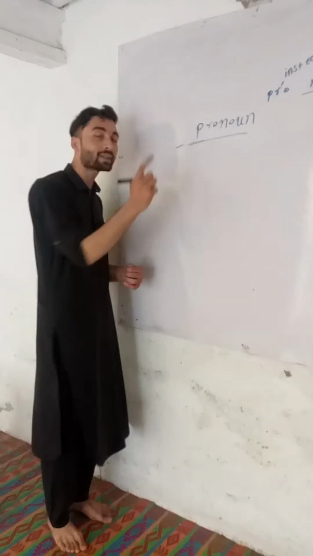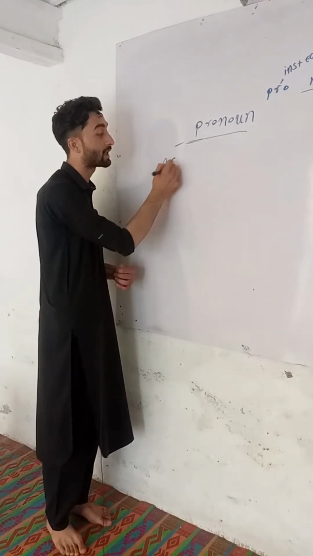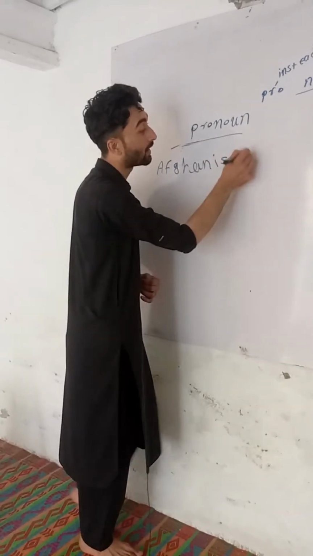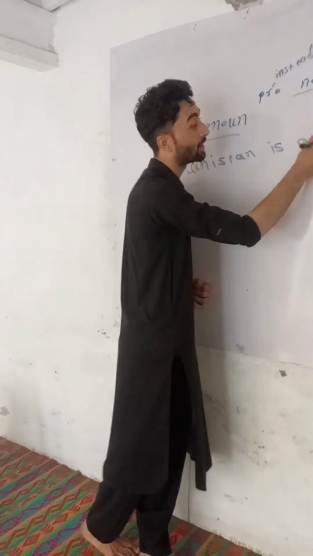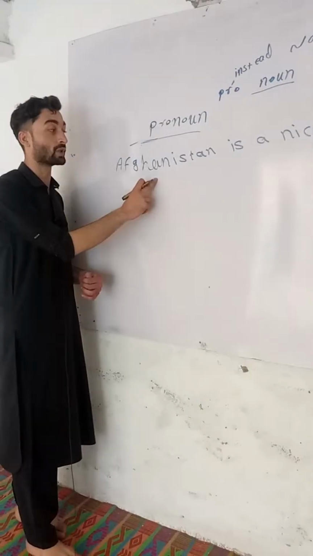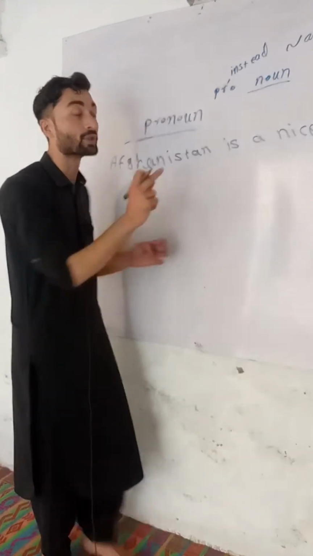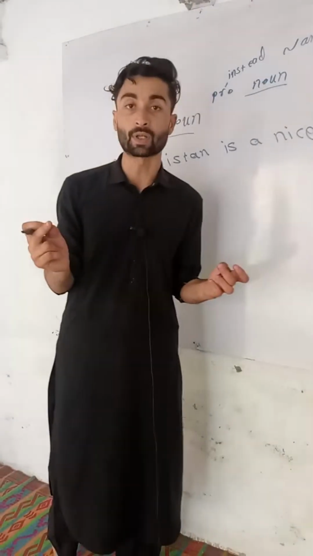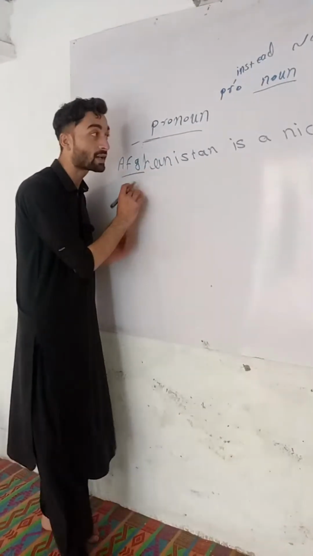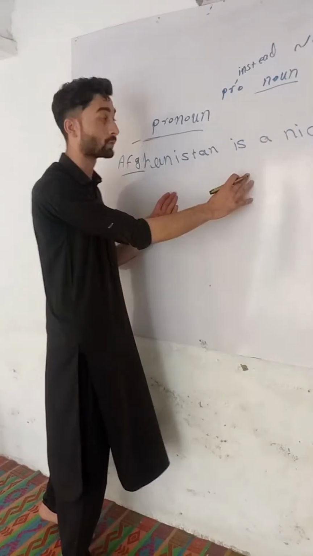Here, for the first time I use Afghanistan. For example, I say that Afghanistan is a nice country, right? So here we use a noun. Why do we use a noun? Because we use a noun to introduce our topic, what we are talking about. So here we talk about Afghanistan. Afghanistan is a nice country.